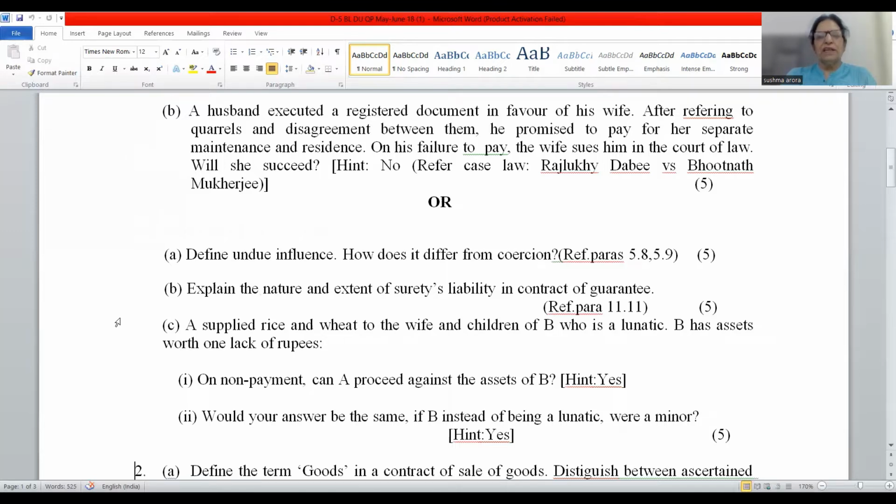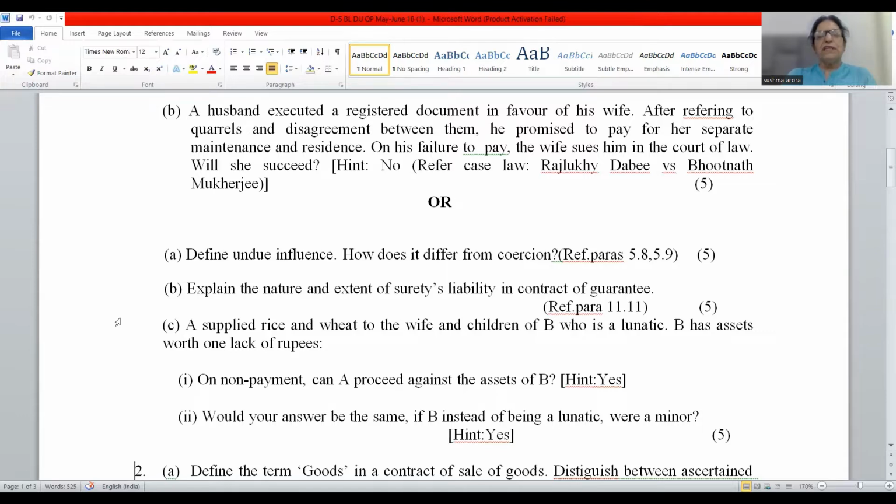Dominance. There is a relationship of two parties, weaker party and stronger party. And the stronger party may dominate the weaker party and obtains an unfair advantage over the weaker party.